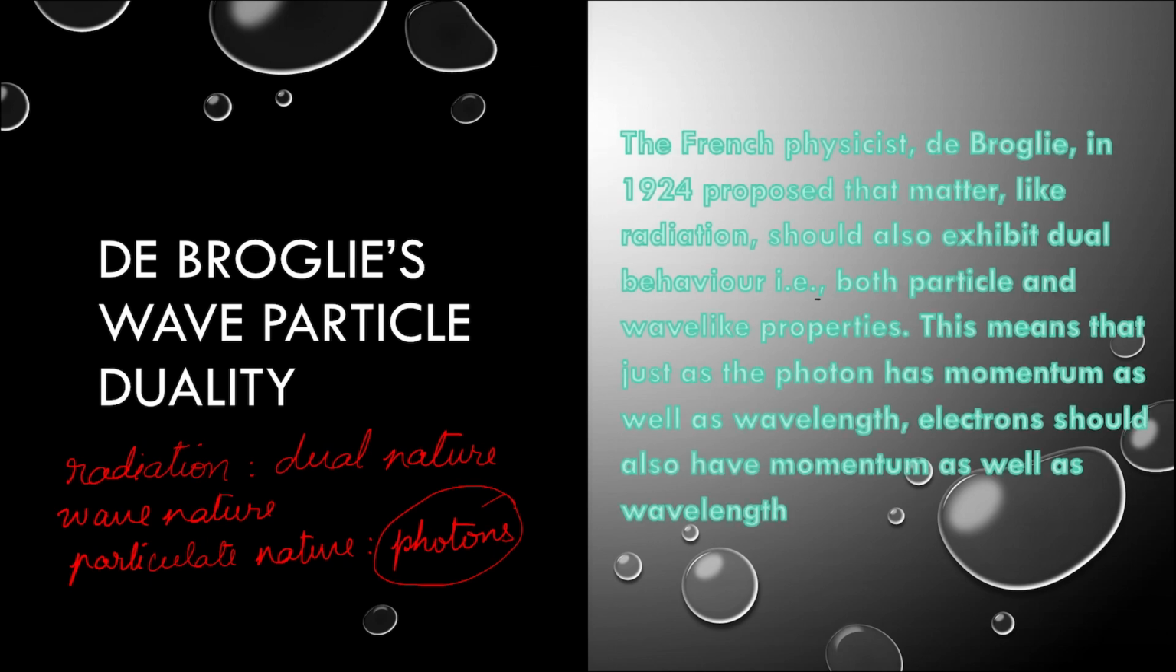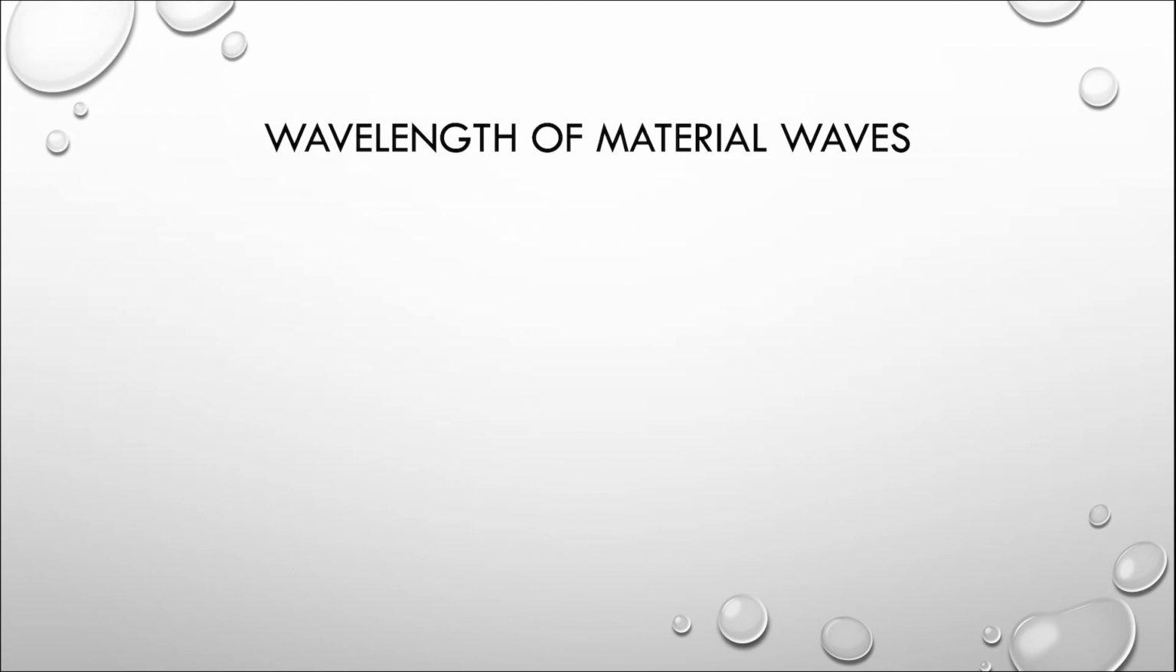The French scientist de Broglie in 1924 proposed that any matter like radiation should also exhibit dual behavior, that is both particle as well as wave-like properties. This means that just as a photon has momentum as well as wavelength, an electron or any other material particle for that matter should also have both momentum as well as wavelength. Such waves which are associated with material particles are called material waves. De Broglie gave an expression to calculate the wavelength of all such material waves.